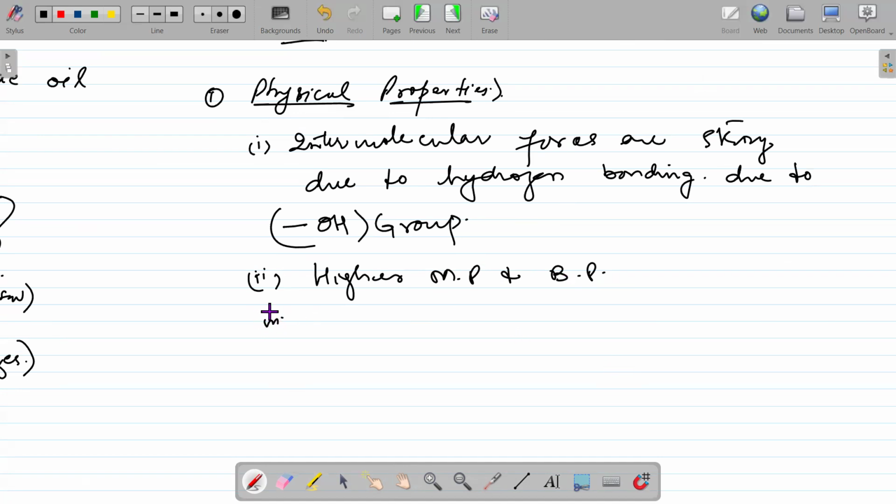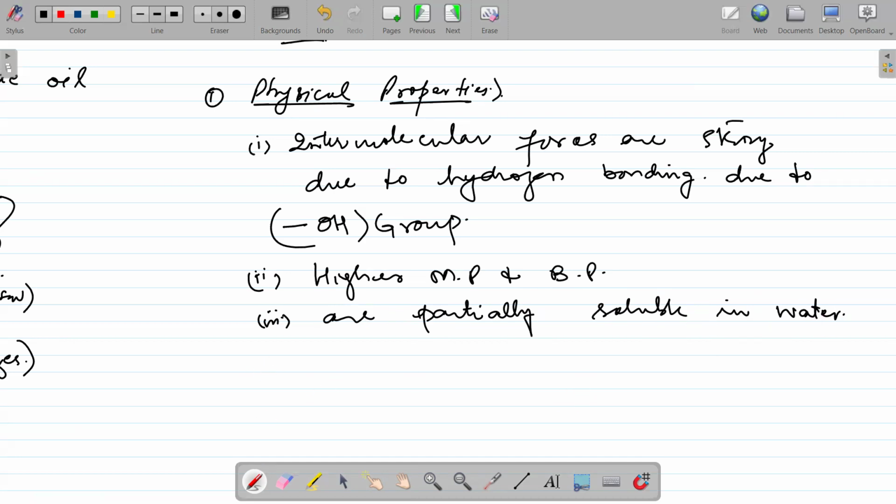And they also have solubility. They are partially soluble in water. Why? Because they can make intermolecular forces with water as well.